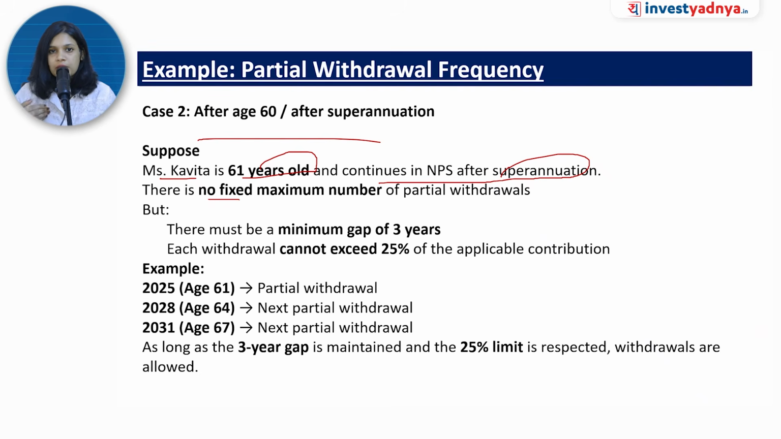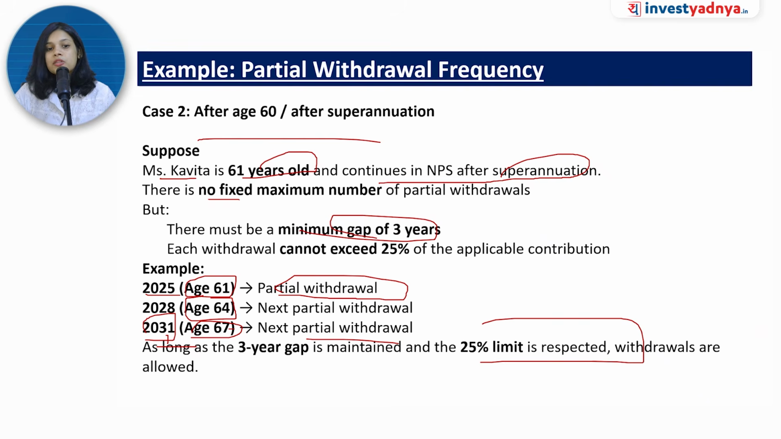Okay, we saw that this is the first guideline on partial withdrawal, that the limit of partial withdrawal is 25%. So that only will be continued. But when you can withdraw is between 3 years. So when she is 61 years of age, she can do a partial withdrawal of 25%. But then after 3 years she can do the next withdrawal, and after 3 years when it is 2031 she can do the next partial withdrawal. She can go on and on, but this 25% limit should be respected and withdrawal is allowed.